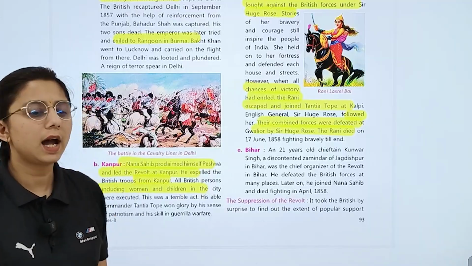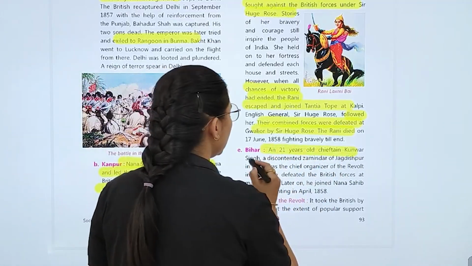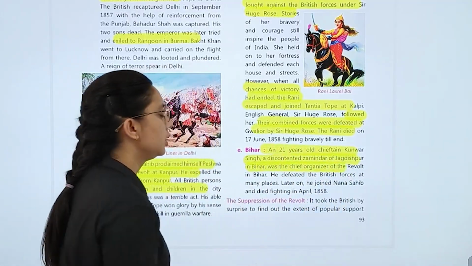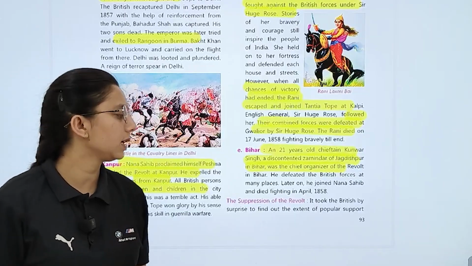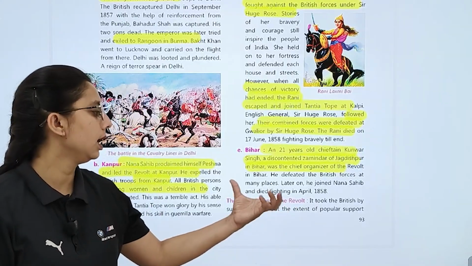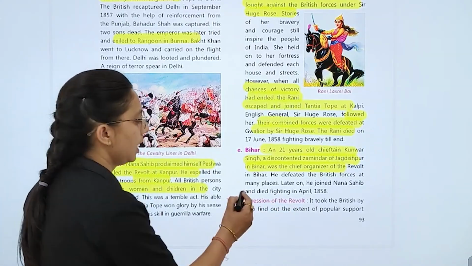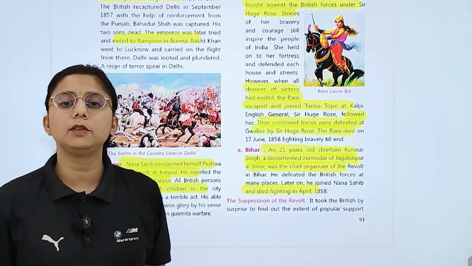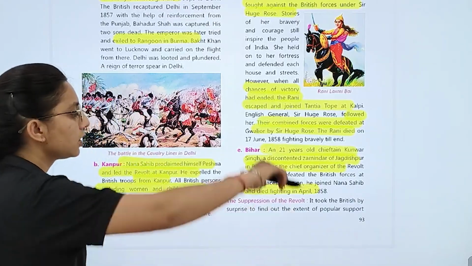Right? Bihar. After 21 years of old chieftain, discontent of जमींदार of Jagdishpur in Bihar. ये chief organizer थे revolt of Bihar के, and later he joined Nana Sahib and died fighting in April 1858. फिर suppression होता है revolt का.